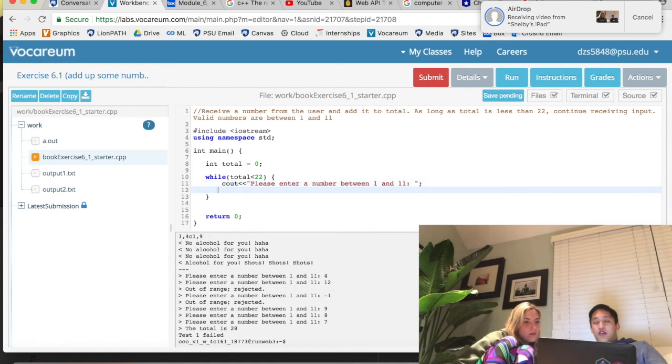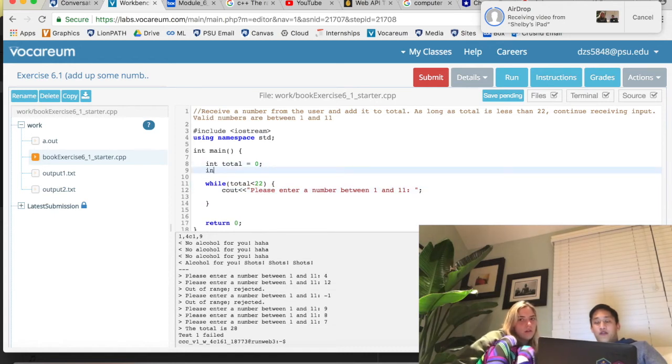And cool. And then they're going to enter a number. So I'm gonna create one more variable. I'm gonna call it input.